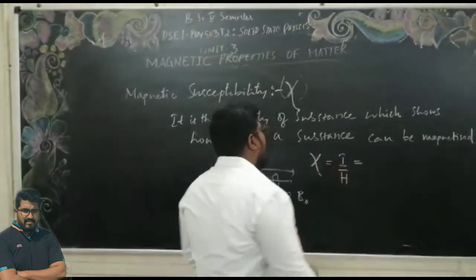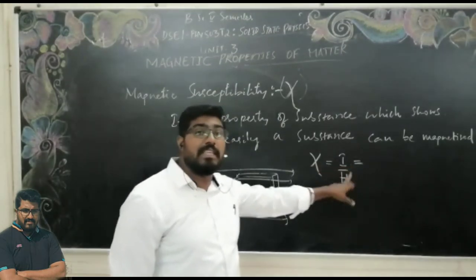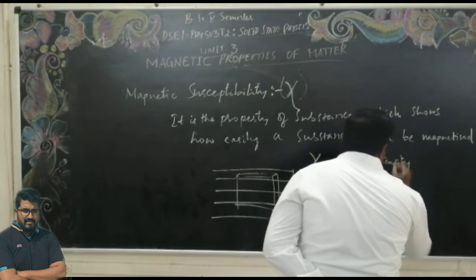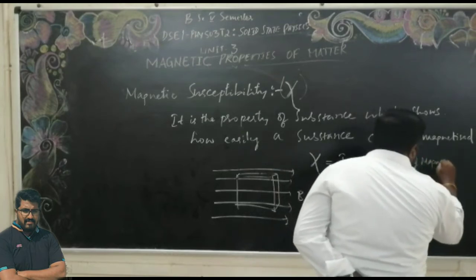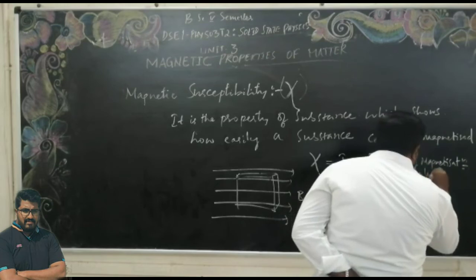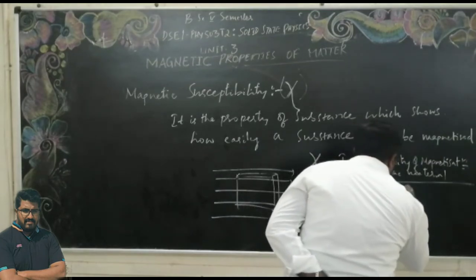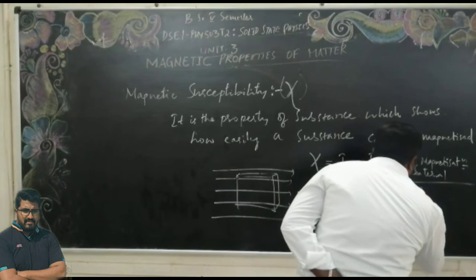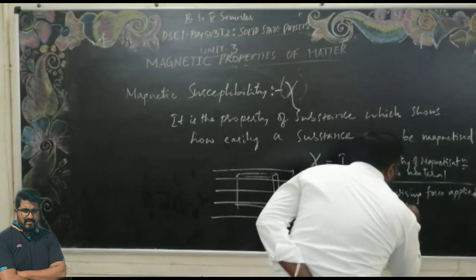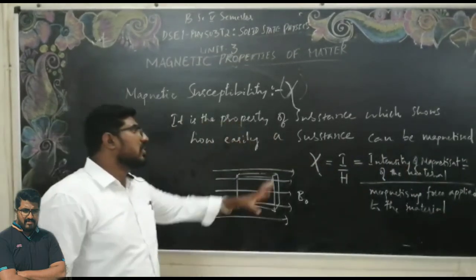Therefore, you can define the magnetic susceptibility as the ratio of the magnetization intensity of the material to the magnetizing force H applied to the material. That is the magnetic susceptibility.